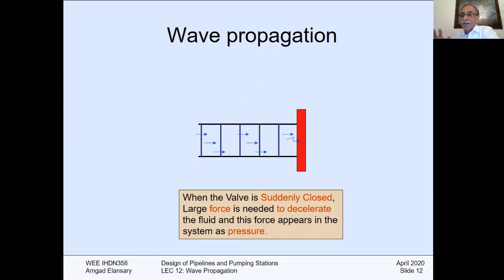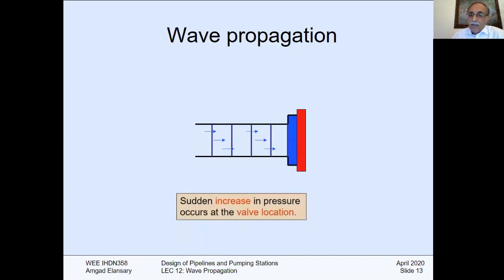We need to stop the fluid. So it needs a large force to decelerate the fluid, and this force appears in the system as a pressure. So the system will try to stop that fluid with the pressure. A sudden increase in the pressure occurs at the valve location. As we said, there is a sudden increase here.